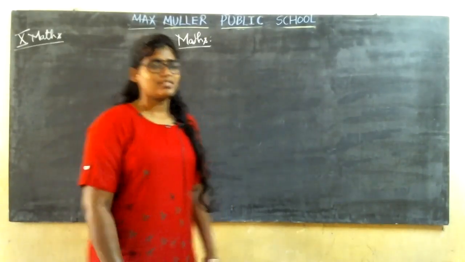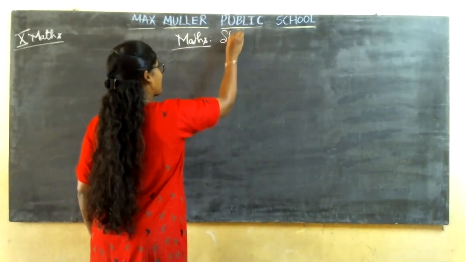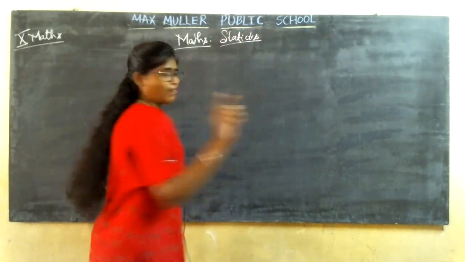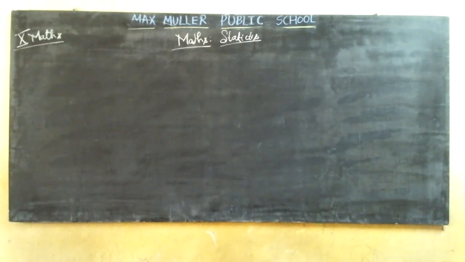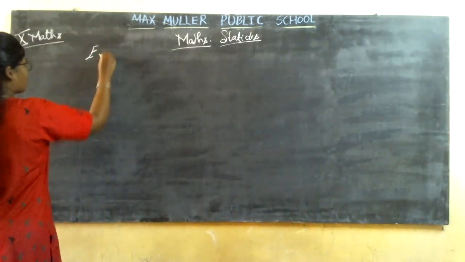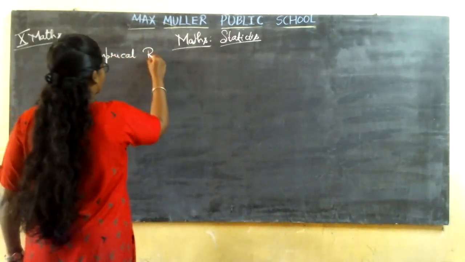Good morning, students. In the last class, we started this topic and ended the statistics. But I missed one main point. I forgot to give you the formula for the empirical relationship between the three M's. So please do write this also.